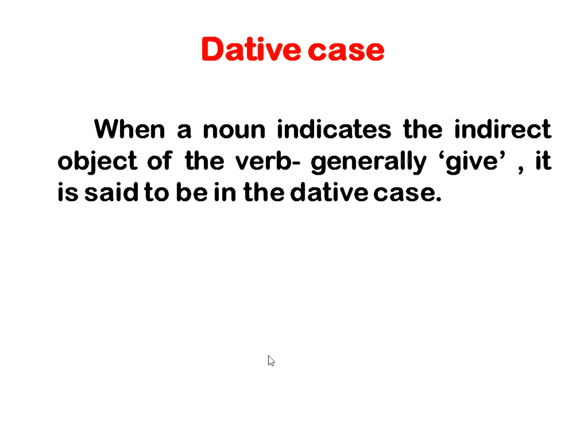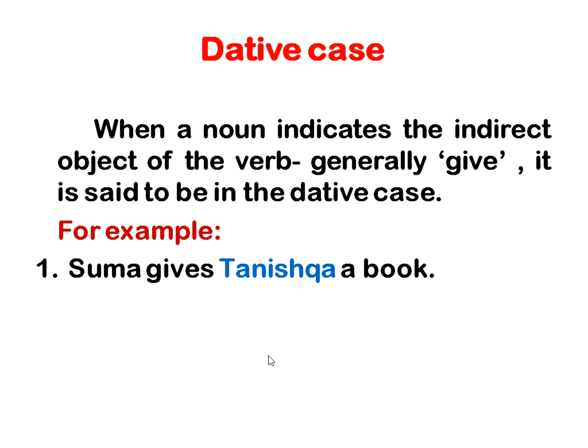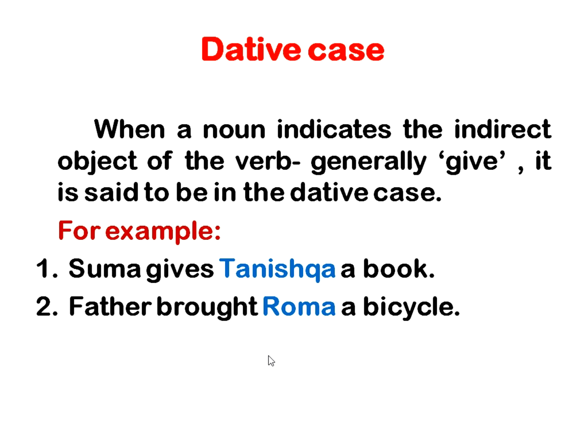Dative case. When a noun indicates the indirect object of the verb, generally the verb like give, it is said to be in the dative case, means the indirect object is called dative case here. Let us understand with the example. Suma gives Tanishka a book. So Tanishka is indirect object of the sentence. So give is verb here, so we call Tanishka dative case here.